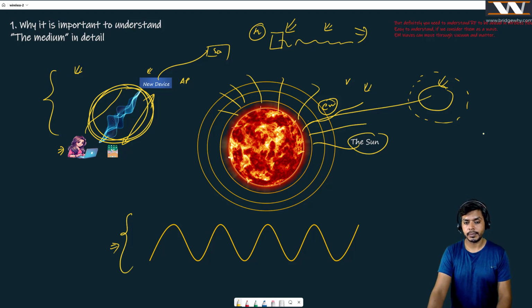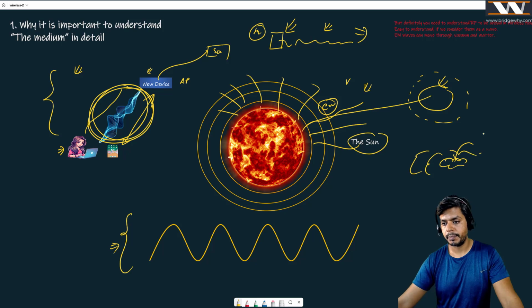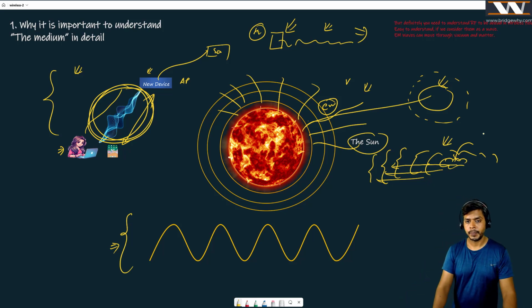And now the question arises, Mr. Vishnu, why a wave? So somebody gave this idea that if you throw a stone in the water, you will see the ripples coming, right? It means that the energy is flowing outwards like this. And of course, if you move away from this center, you will feel less energy. The energy will be more concentrated at the center. You all know about it, right?